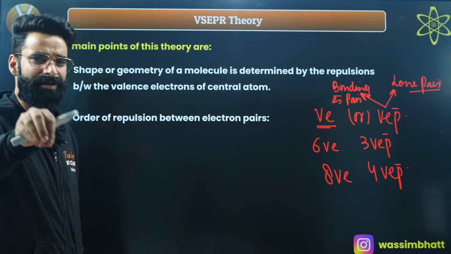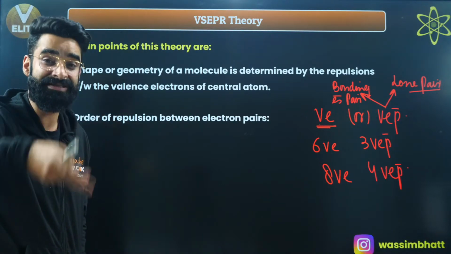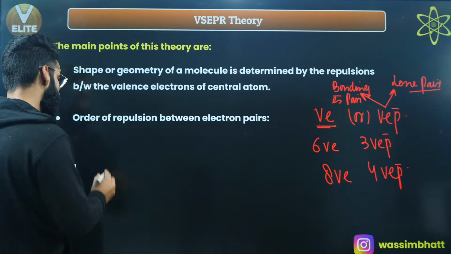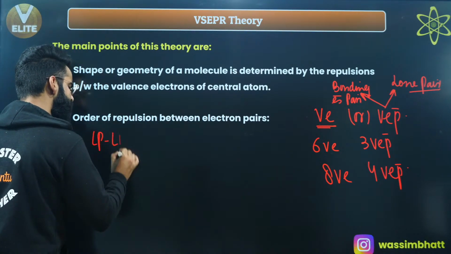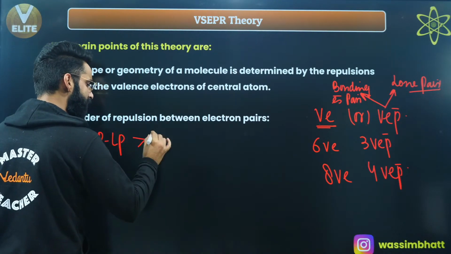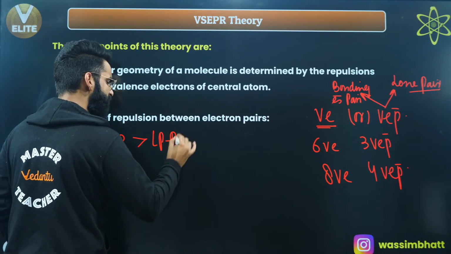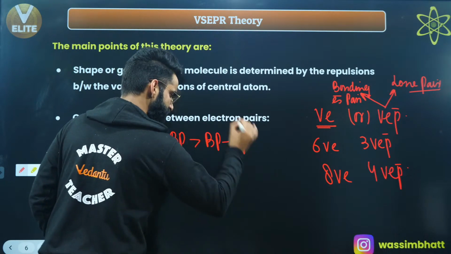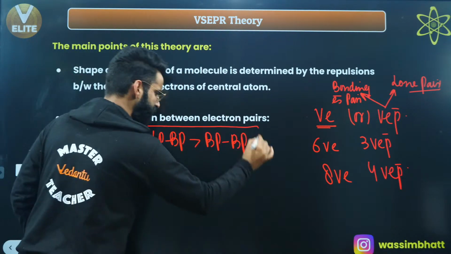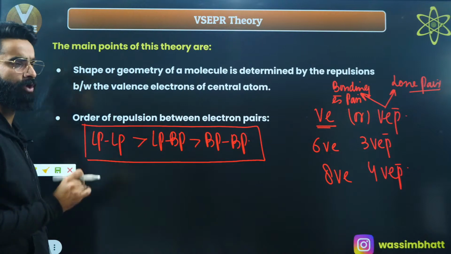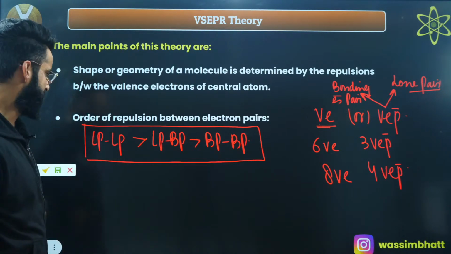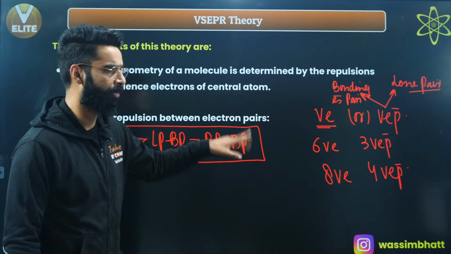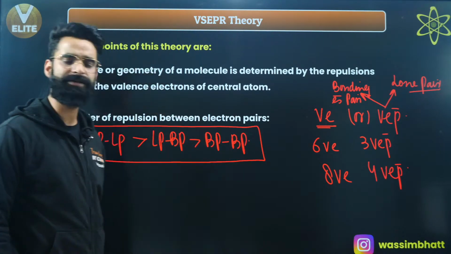Now basically, there will be repulsions between these valence electron pairs. What is the order of those repulsions? Do remember, lone pair-lone pair repulsions are always greater than lone pair-bond pair repulsions, which are again greater than bond pair-bond pair repulsions. This is the order of repulsions between these valence shell electron pairs. Do remember this.